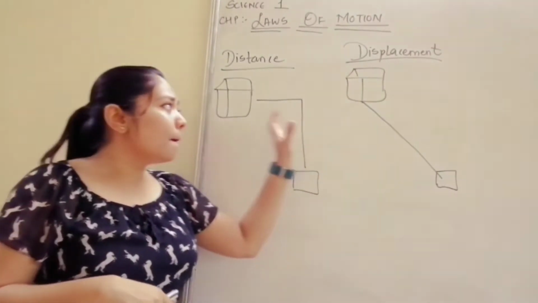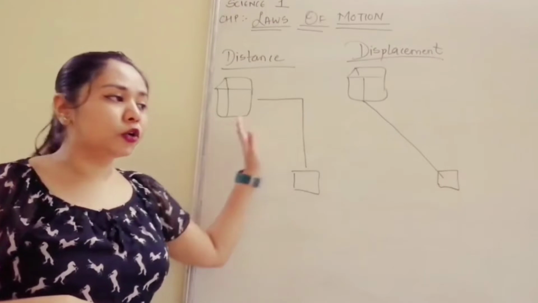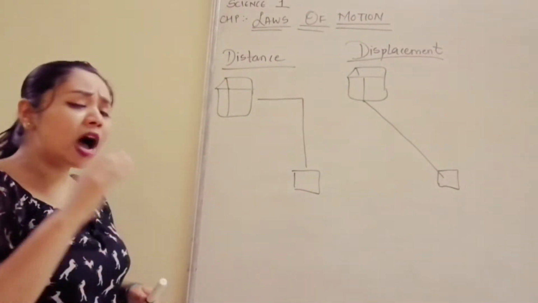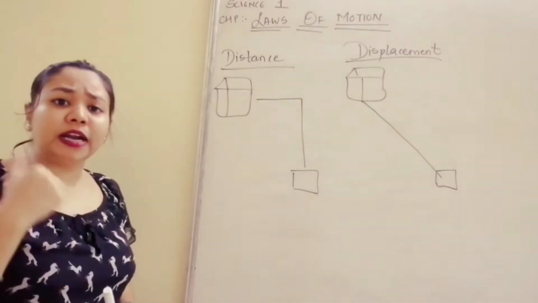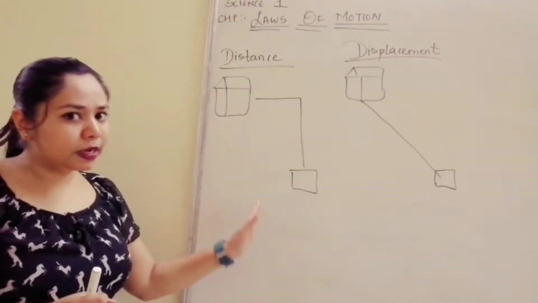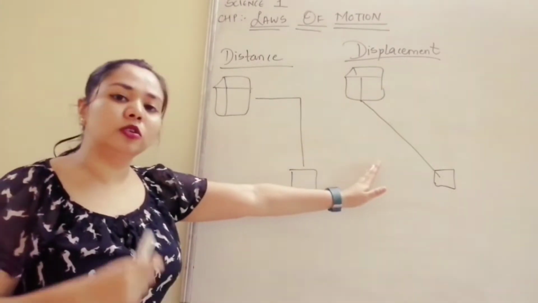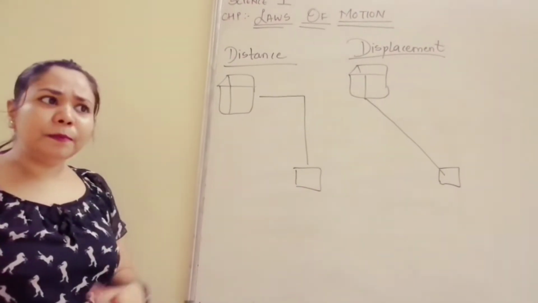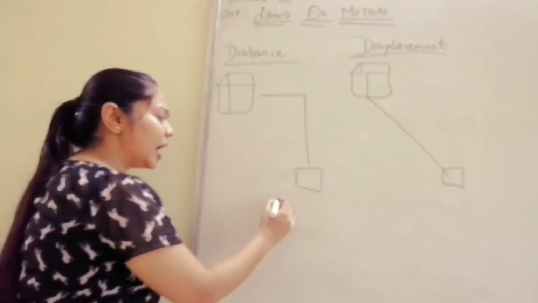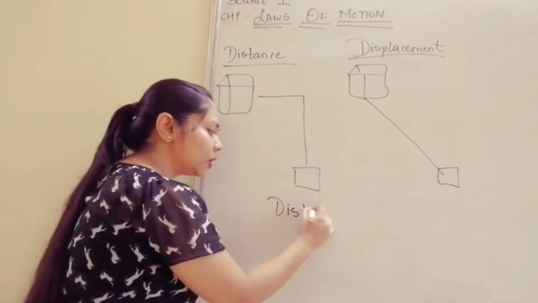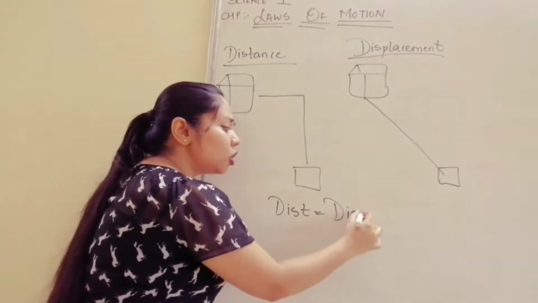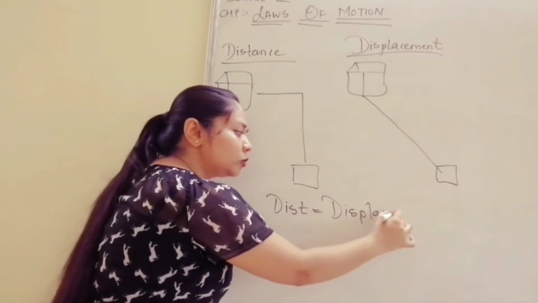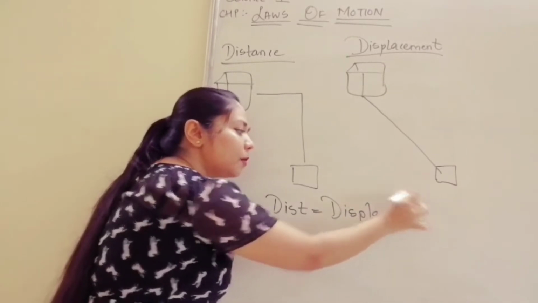Both are units of length, so they will have the same SI unit. That is, if you are measuring distance in meters or kilometers, displacement also you will measure in meters or kilometers only. Sometimes distance can be equal to displacement. Sometimes your shortest distance and the actual path travelled can be the same.